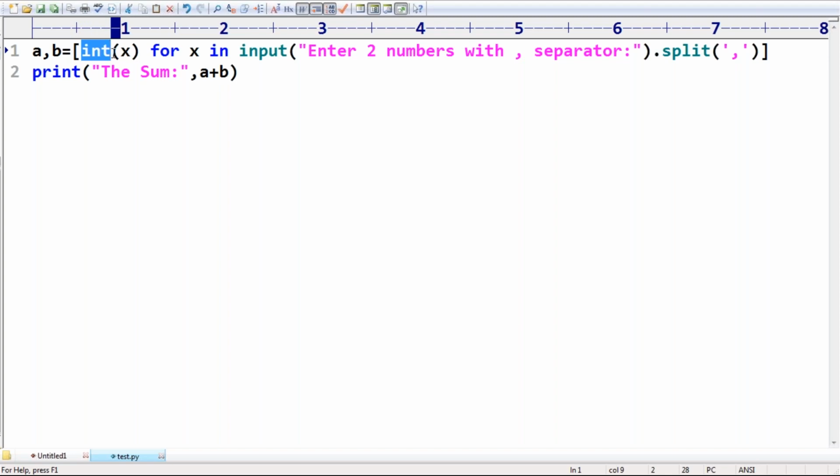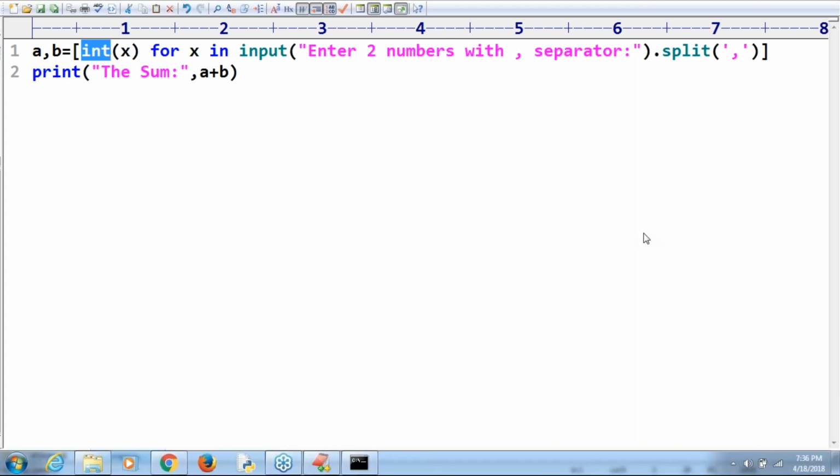Here just observe. I give just a is equal to int of x. Then Avinash Kumar, what will happen is, how many values are there internally in the list? Two values, but you are giving only one variable. Avinash is asking something like this. The remaining people, can you please observe?